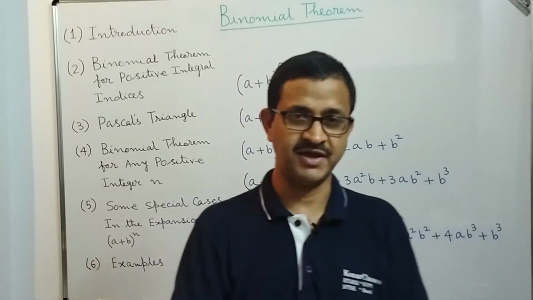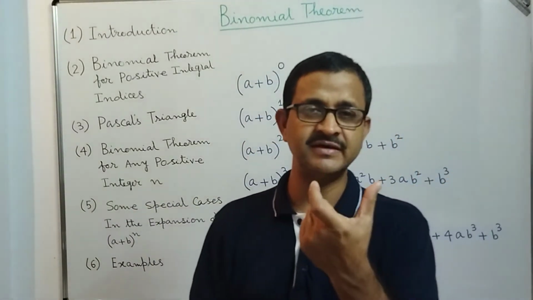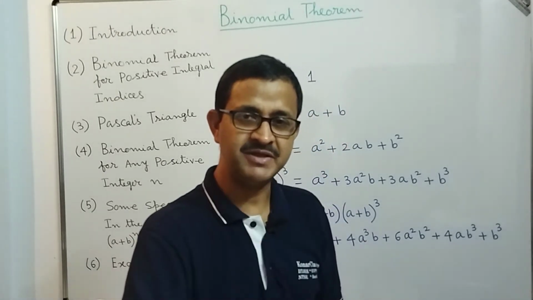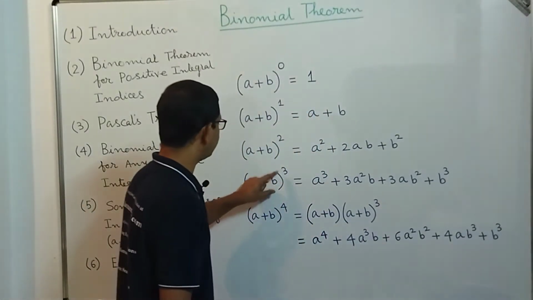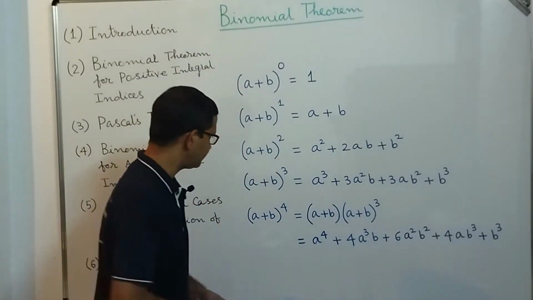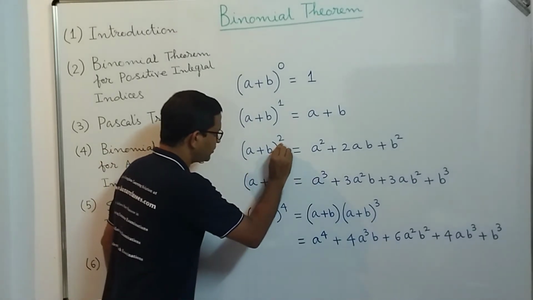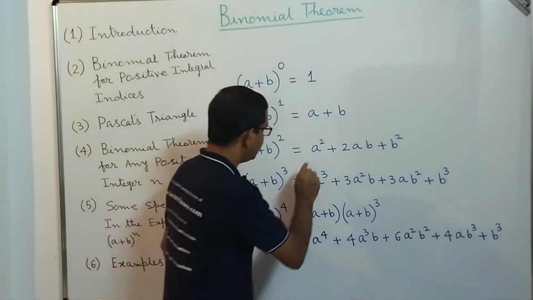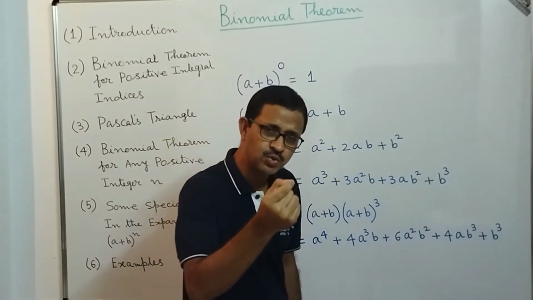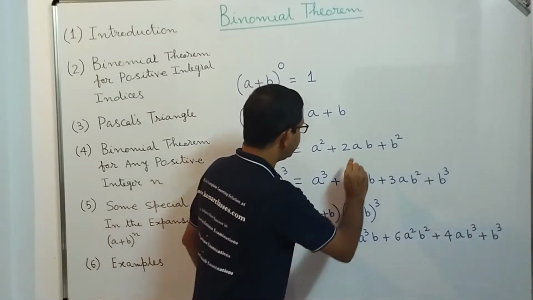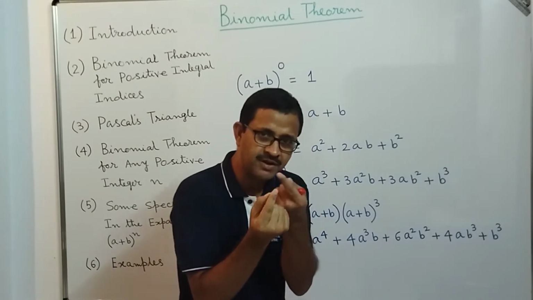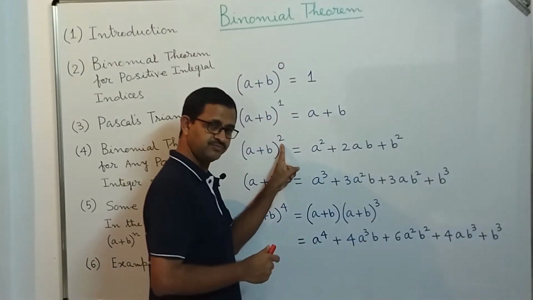And the third one is that at any term in the right hand side expansion, if you add the power of a and b, that will become the power of the original expansion which is given in the left hand side. What is meant by that? You see that (a plus b) power 2, the power is 2 now. So what is the power of a here? 2, and b is 0, because a square means a to the power 2 into b to the power 0. Here you see the power of a is 1, power of b is 1. Now if you add those two powers, 1 plus 1, 2, which is equal to this, correct?